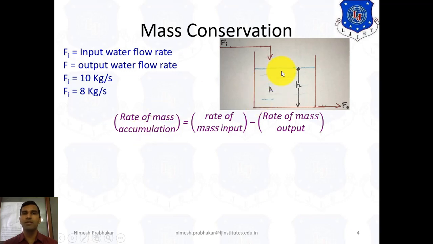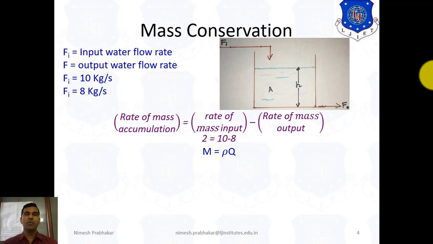That means the rate of mass input is 10, the rate of mass output is 8, and the rate of accumulation of water inside this tank is 2. So this is the mass conservation principle.